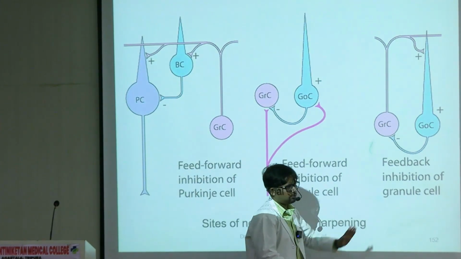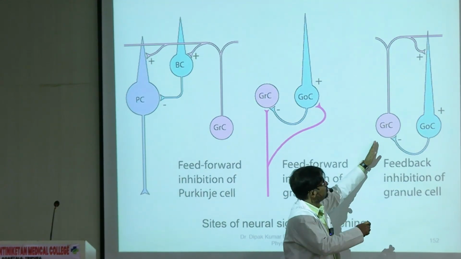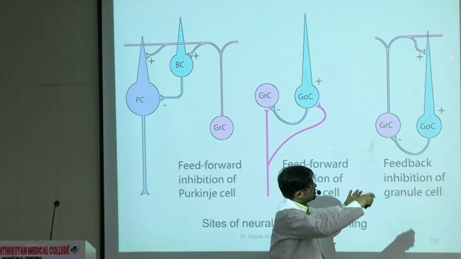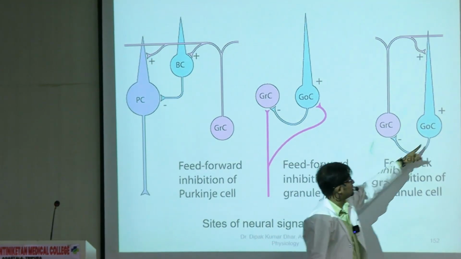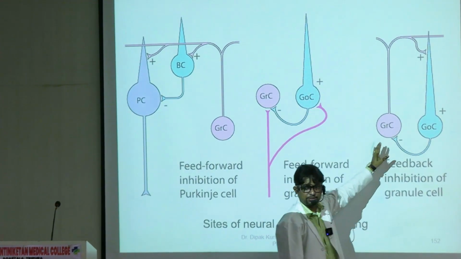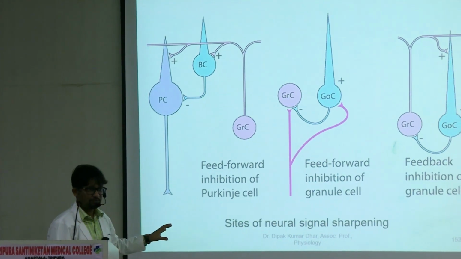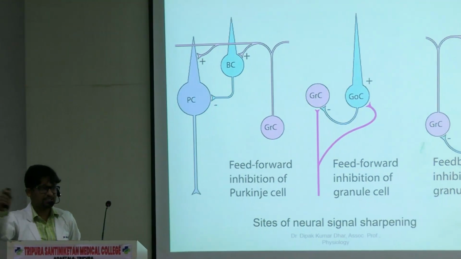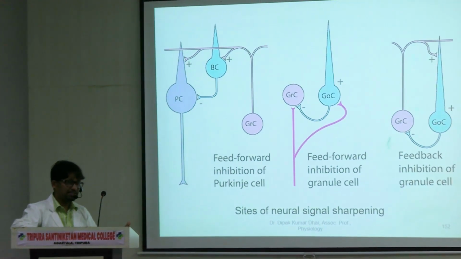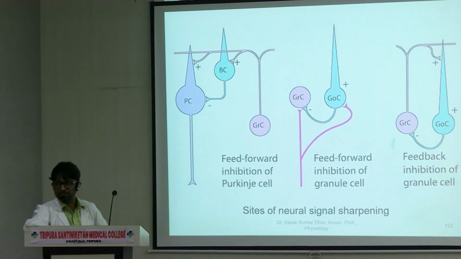Here what is happening? We are talking about the normal pathway. The mossy fiber first excited the granule cell. Through parallel fibers it has gone to the Purkinje and basket cells. All of this, but it has also reached some Golgi cells, which in turn are inhibiting the granule cell itself, right? So this is a feedback inhibition. So the role of these smaller sub-circuits in the broader cerebellar circuitry is sharpening the neural signals, as we decide when we need more activity and when less. So you can see the multiple points where this type of modulation is possible.